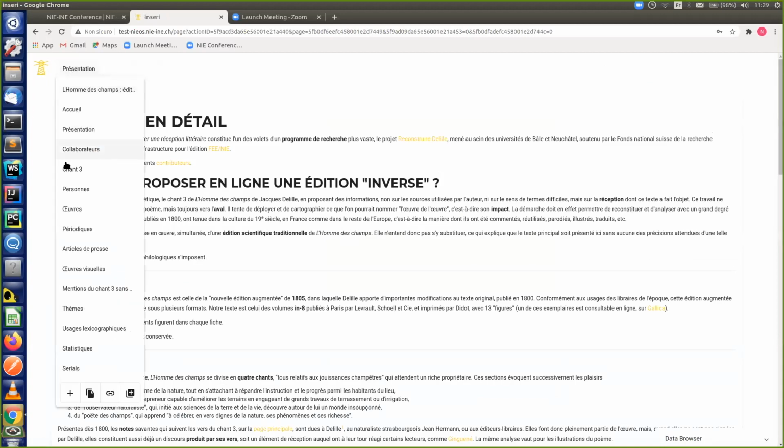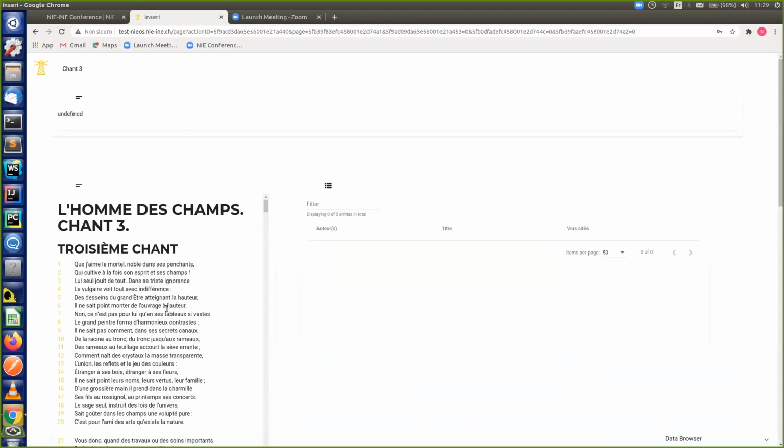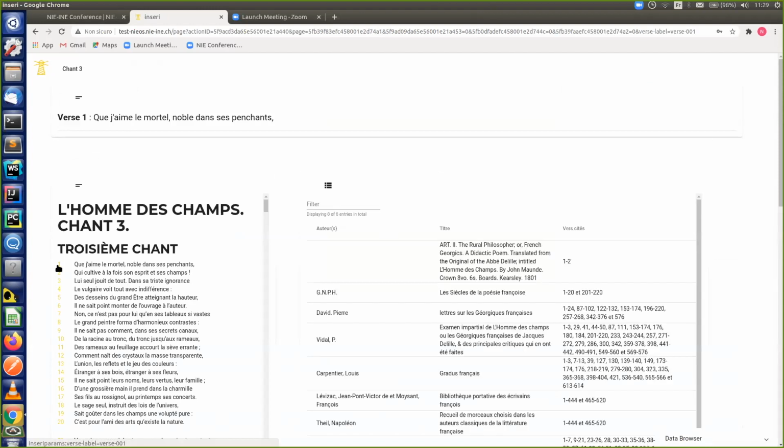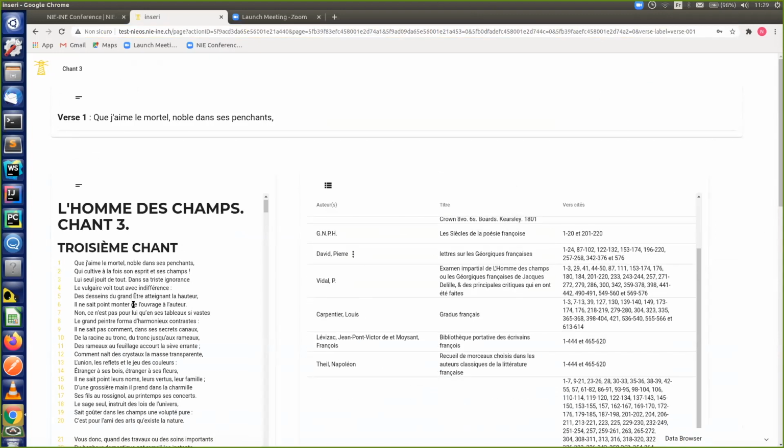I wanted to show what we already saw yesterday, but only in screenshot. So the page for the canto, the third canto. So we see the two apps that are still undefined because it's not yet selected. We select the first verse. We have it here, and you see here the parameter that is appended to the URL, and then this query is up to date.